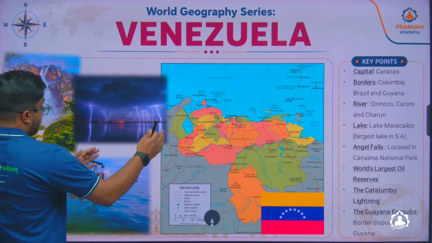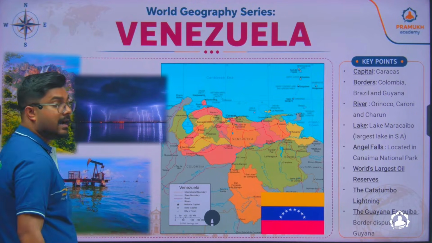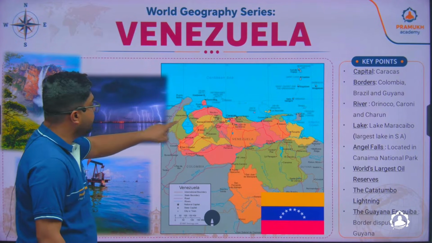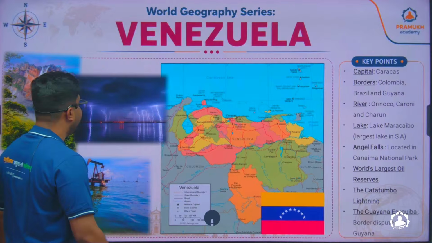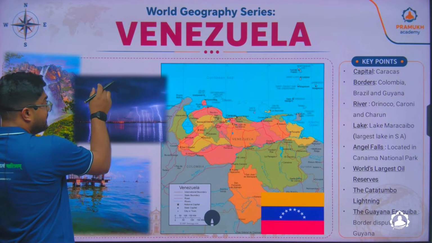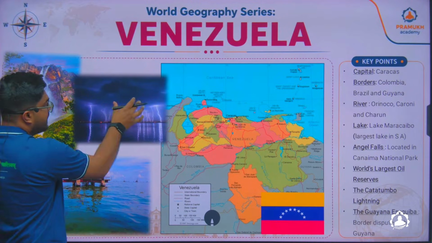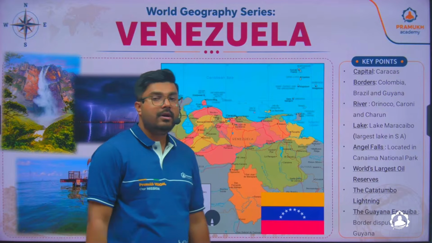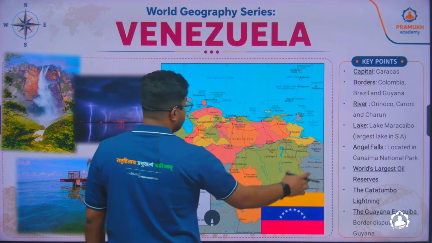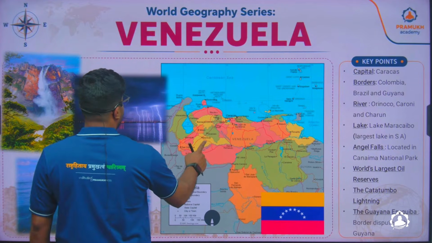Here in Venezuela, there is an incident which is called the Catatumbo lightning. This is a unique lightning which happens in this lake of Maracaibo, wherein it looks like the lightning is getting connected. There's a connection between the skies and the lake Maracaibo, and this is called the Catatumbo lightning, which is popular in the lake Maracaibo. And similarly, you have the Essequibo dispute between Venezuela and Guyana.